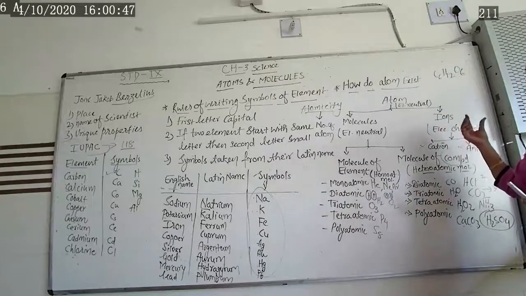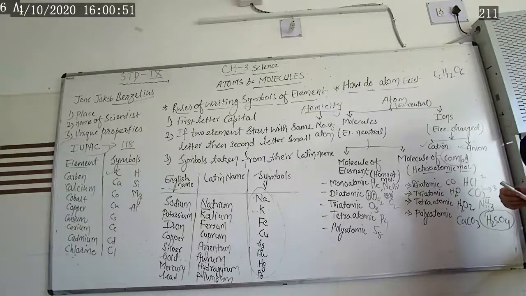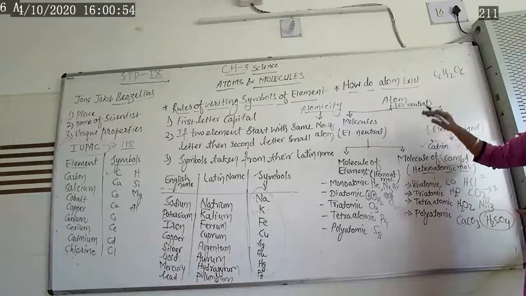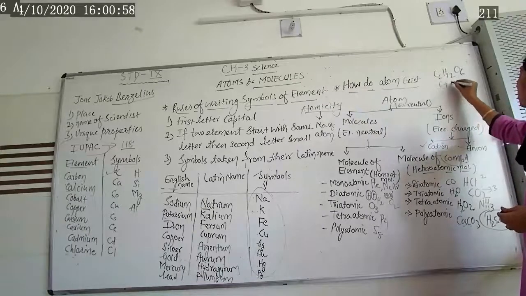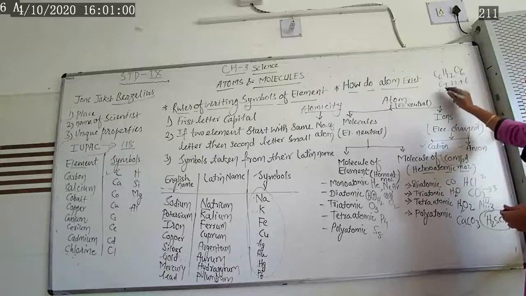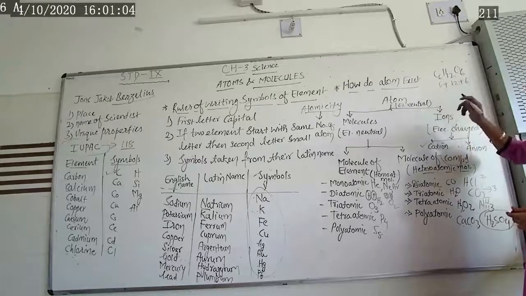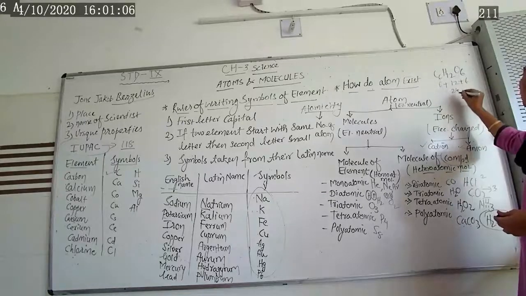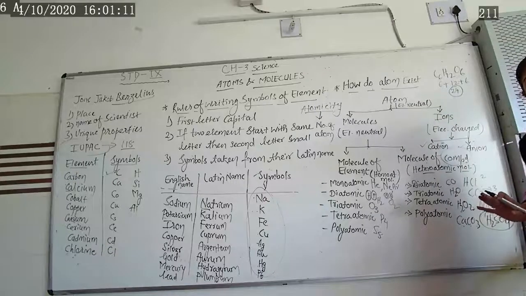Find out the atomicity of methane. Find out the atomicity of glucose. So atomicity of glucose means how many atoms are present? So 6 plus 12 plus 6. 6 plus 12 is 18. 18 plus 6 is 24. So 24 is the atomicity of this glucose. Is that clear?